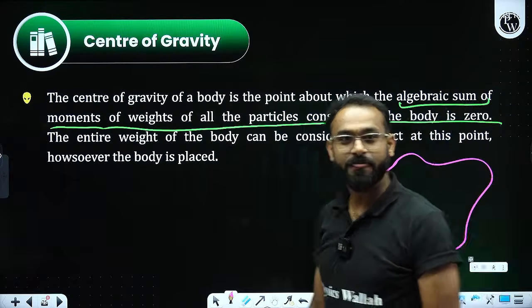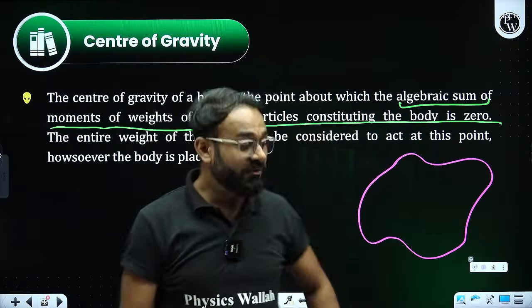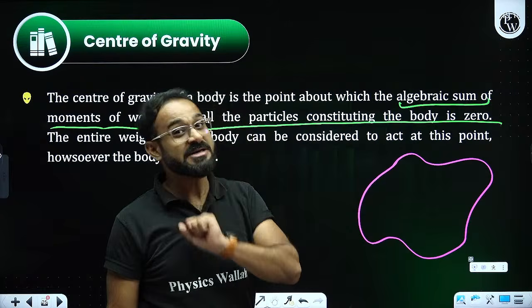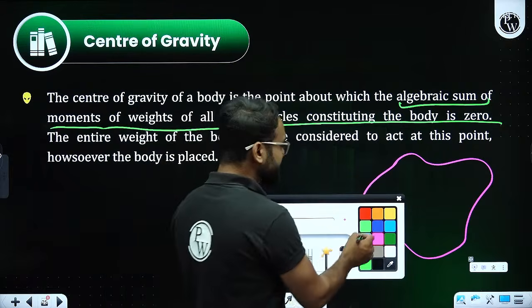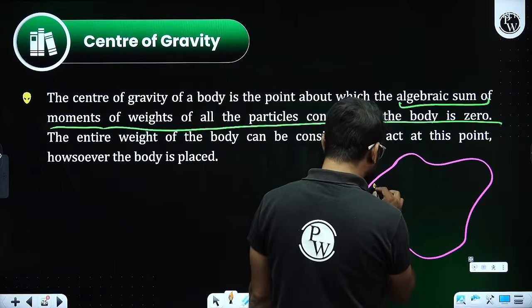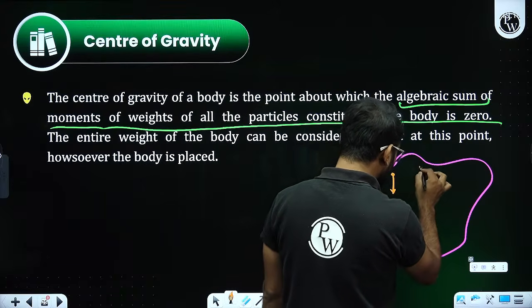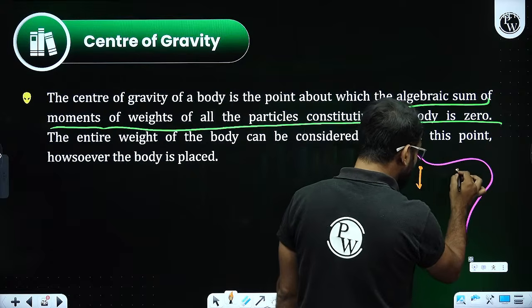Interesting question. No? Sir, that was symmetric. But what if the body is of a different shape? In that case, what will be the center of gravity? Bacha, to understand this, what we generally do is try to find out the weight at every point. Weight of the object at every point.